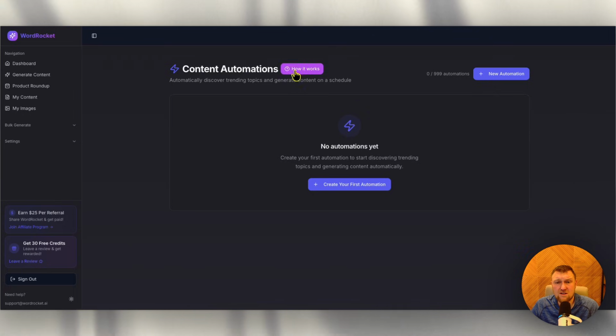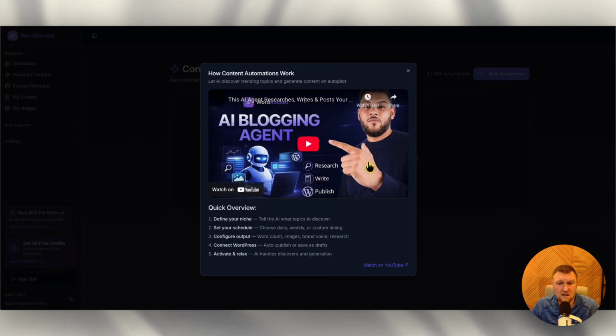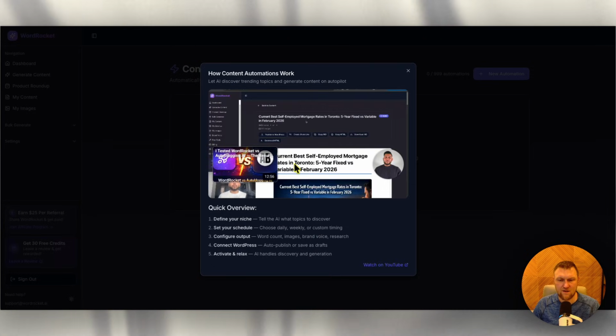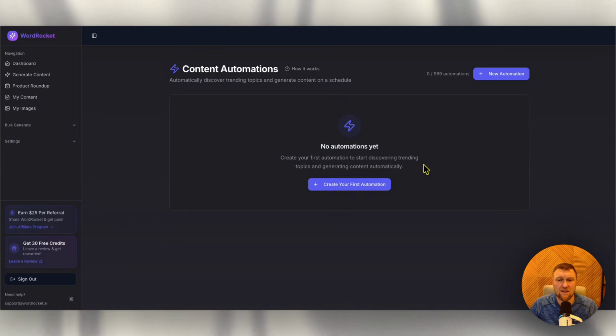So content automations, how it works, we can click over here. It looks like there's a video right here. So I'm actually going to go and take a look at that, and I'll be right back. Okay, perfect. So I watched that 10-minute video, really in depth, really awesome. So it's in beta right now. I have beta access, but this will be available very soon. So let's go and get an automation.